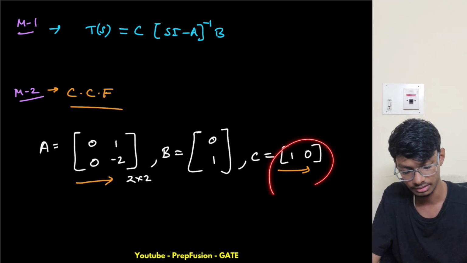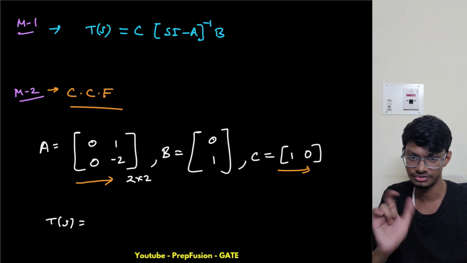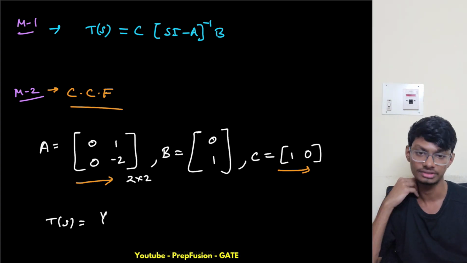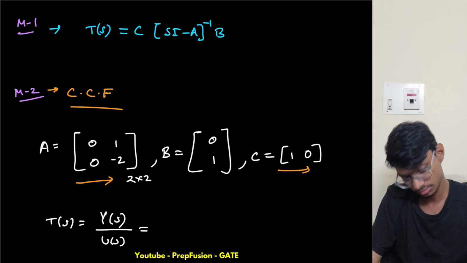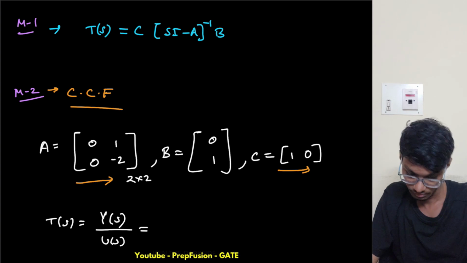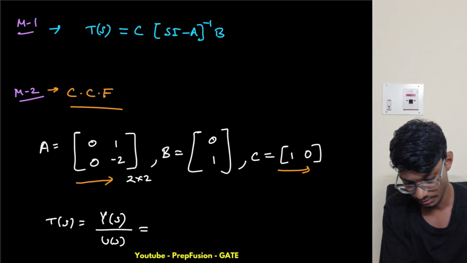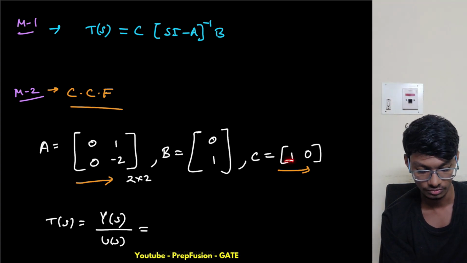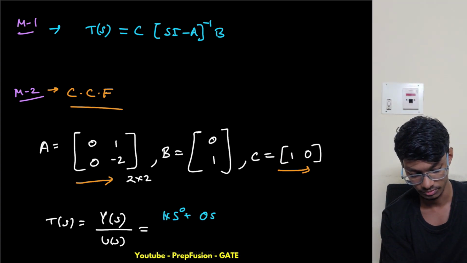This is the numerator and this is the denominator. So my T of s, this is a trick formula. Obviously you can use the formula, but this is a trick that will give you the answer very quickly. We'll use this trick in the next few questions also, and from there you will understand. Y of s upon U of s equals to, simply, the numerator is what? This is s to the power 0 and this is s to the power 1. So s to the power 0 times 1 plus 0 times s to the power 1.